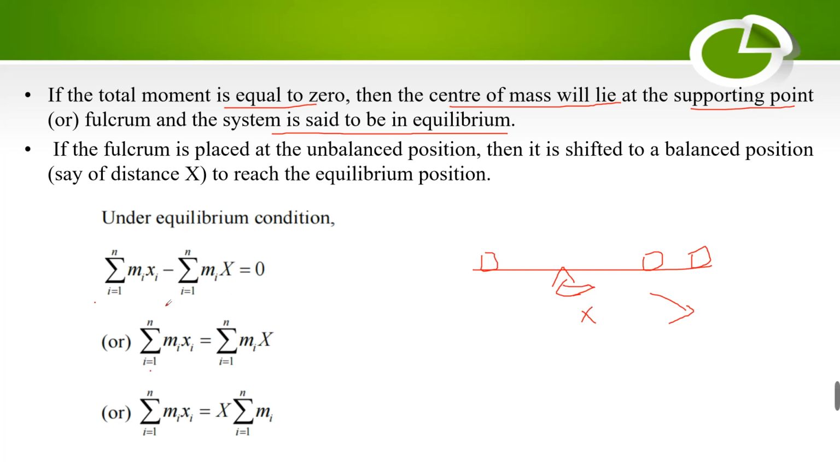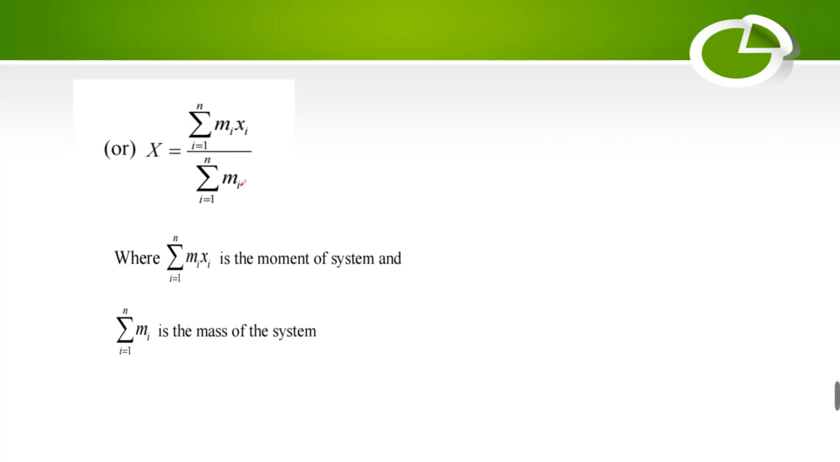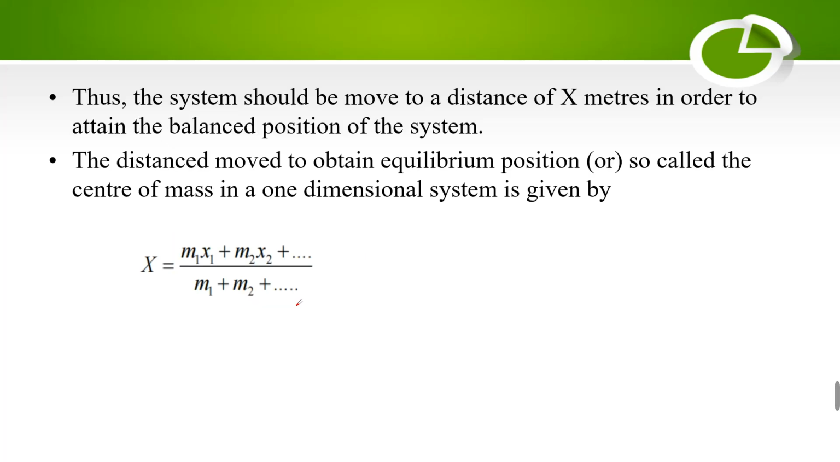Then we can bring the subtracted term to the right hand side. When we do this, we get the equation summation i equal to 1 to n of mi xi is equal to summation i equal to 1 to n of mi into capital X. So we need to calculate the value of X: X is equal to summation mi xi divided by summation mi. The numerator is the momentum of the system, and the summation of mi, i equal to 1 to n, is the mass of the system. If the momentum and mass are known, we can calculate the distance through which the particle is to be moved to get a balanced position.